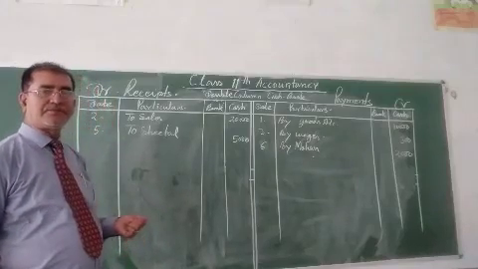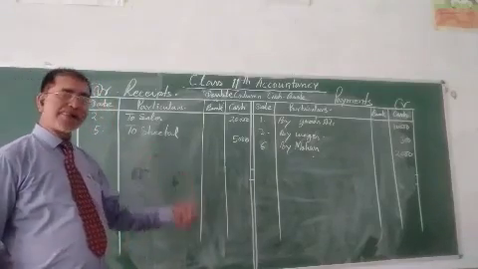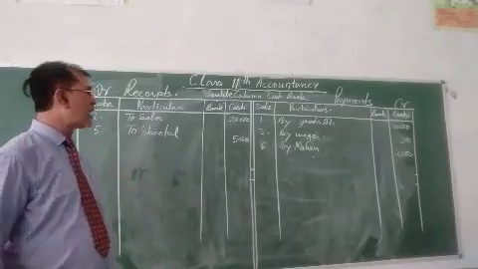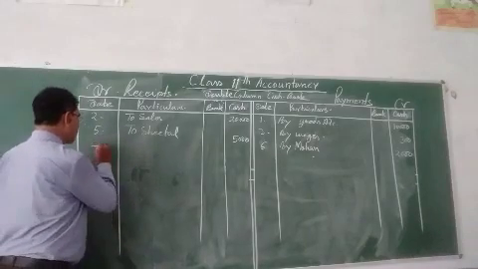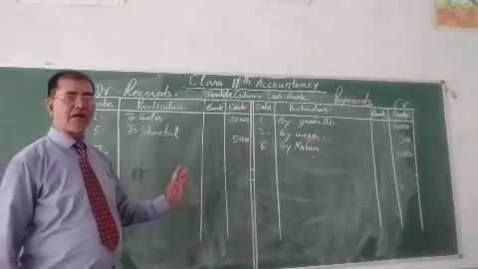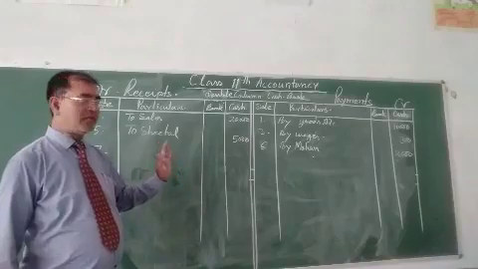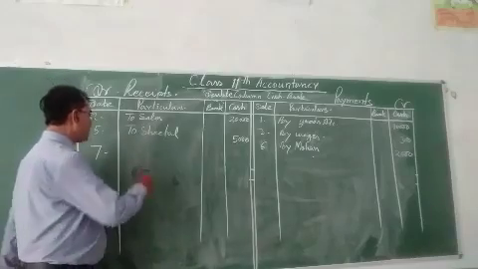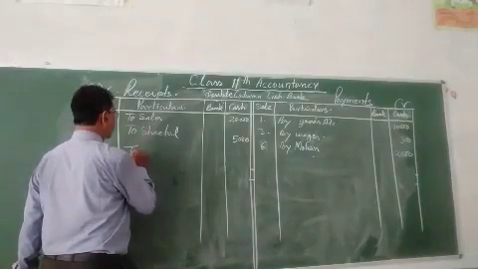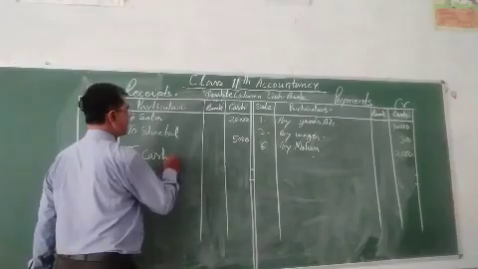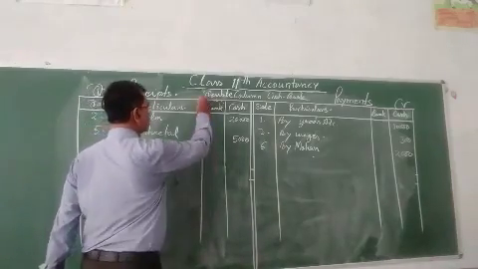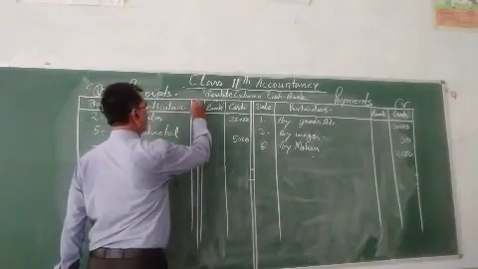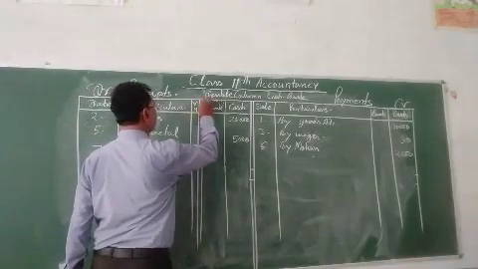Suppose that deposited into bank 10,000 on 7 January. Deposited into bank means bank is receiving in receipt column. Deposited by which way? Cash. To cash in bank column, you can draw the line of voucher number and ledger folio also.